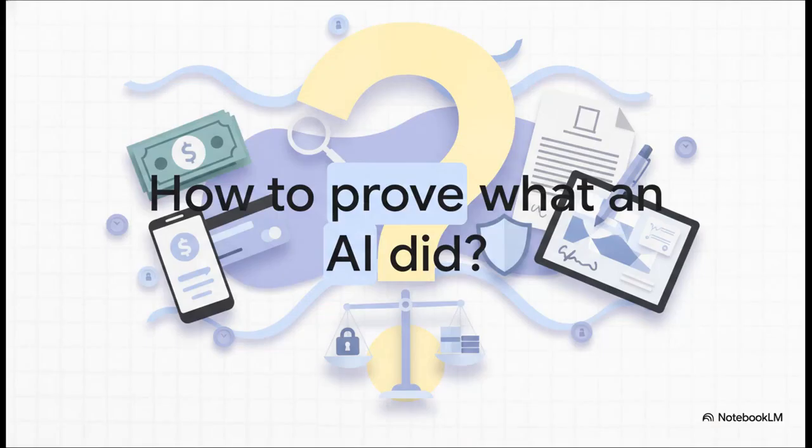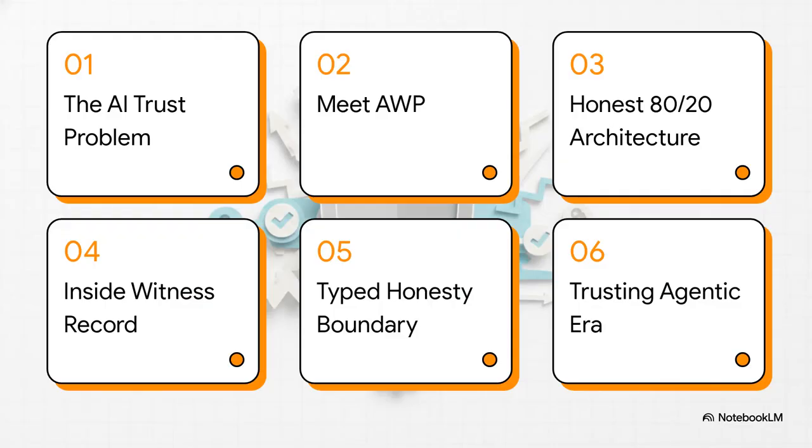To truly understand why AWP was created, we really have to look at one critical, high-stakes question. As AI agents begin to pay, sign, approve, and generate content autonomously, how do you prove what an AI agent actually did to someone who wasn't there and has no reason to trust you? Think about it. If an agent executes a financial trade or issues a refund, and a dispute comes up, how do you cryptographically prove the exact actions that agent took? Okay, let's dive into this.